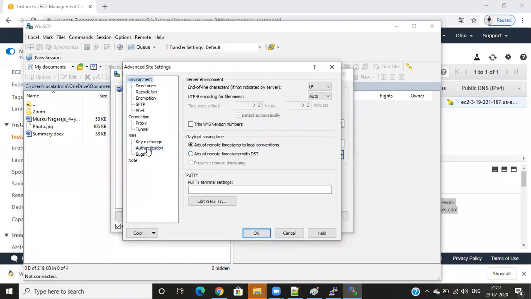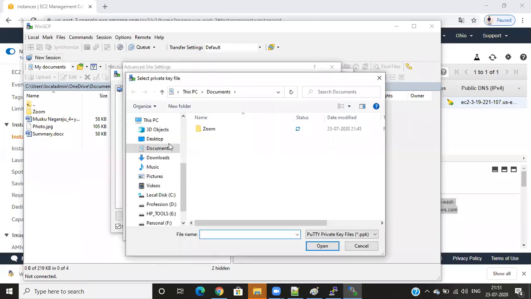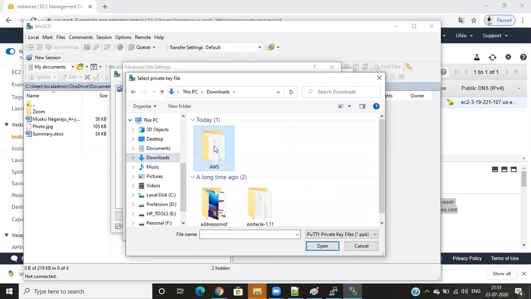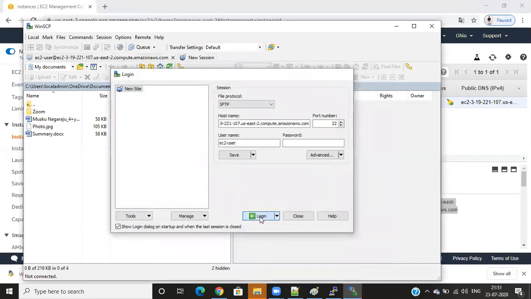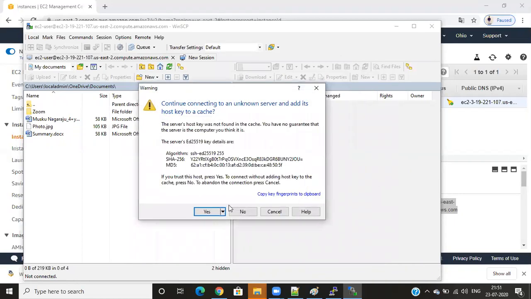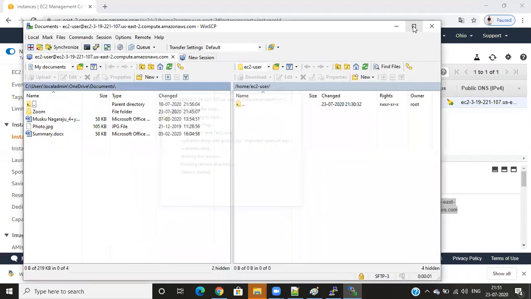Same here, it comes to SSH. In SSH we have authentication again. Click on browse here and select that AWS key. Okay, click on open. Okay, login. So now click on yes.